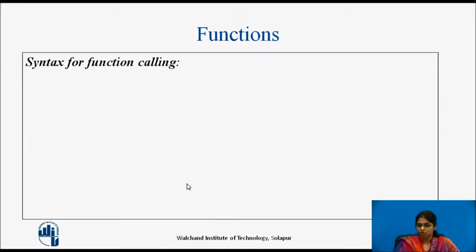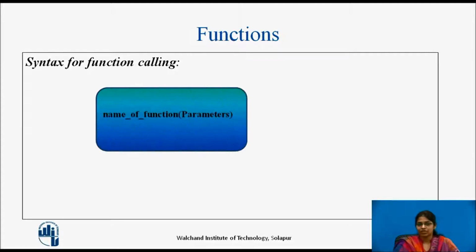Next comes the function calling. Usually for a function there are two parts: the function definition and the function calling. Let us see the syntax for function calling. A function call is written outside the function definition, and consists of the name of the function followed by the parameters. If the function definition accepts any parameters, then the parameters are passed from here. Otherwise, the parameter list will be empty.